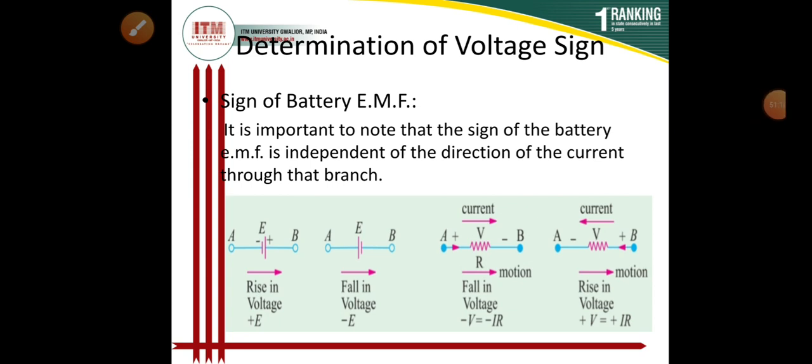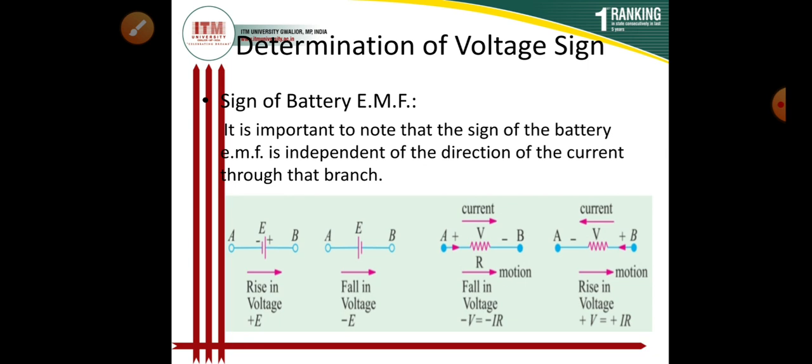Now I am coming to discuss the determination of voltage signs. When our attention is on the algebraic sum of the voltage drops or EMFs, then obviously we should take care of the sign conventions, otherwise the result will be wrong.